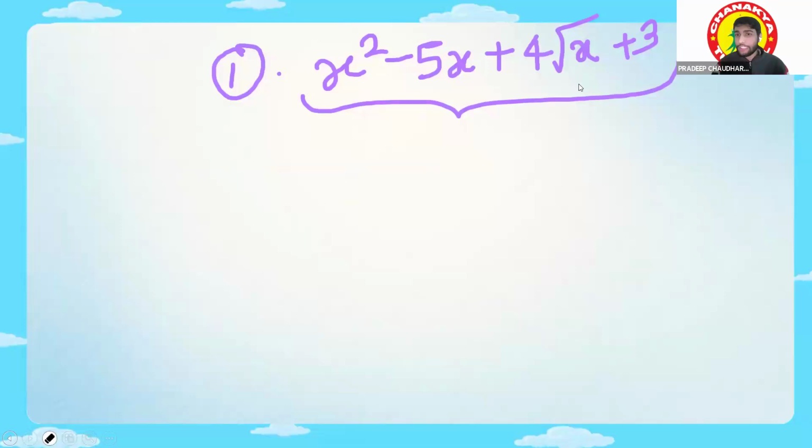Good. It has one variable, x, and if I simplify it, it becomes 4x to the power 1 by 2. But we stated in the definition of polynomials that the powers of the variable should be only whole numbers. Okay, let me ask you one more question.